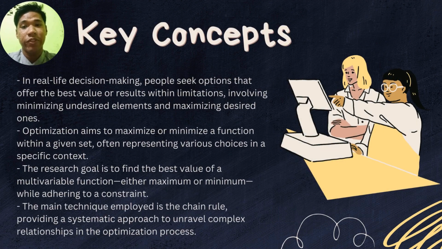Next, I will talk about the key points. First, in life decision making, people seek options that offer the best value of result within limitations, involving minimizing undesired elements and maximizing desired ones. Next, optimization aims to maximize or minimize a function within a given set, often representing various choices in a specific context. Next, the research goal is to find the best value of a multivariable function, either maximum or minimum, while adhering to a constraint. Next, the main technique employed is the chain rule, providing a systematic approach to unravel complex relationships in the optimization process. That's all.